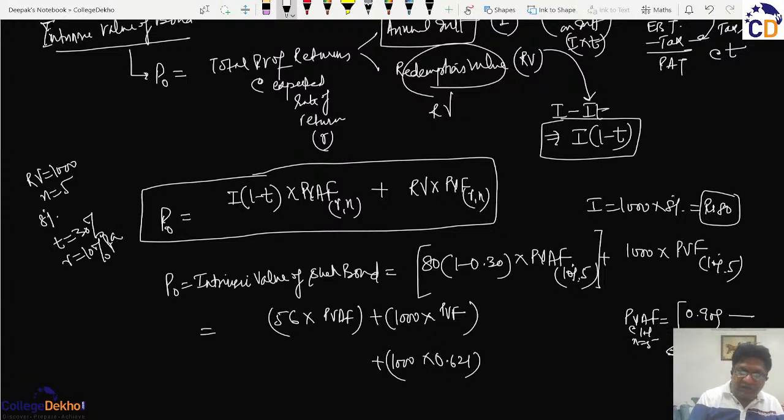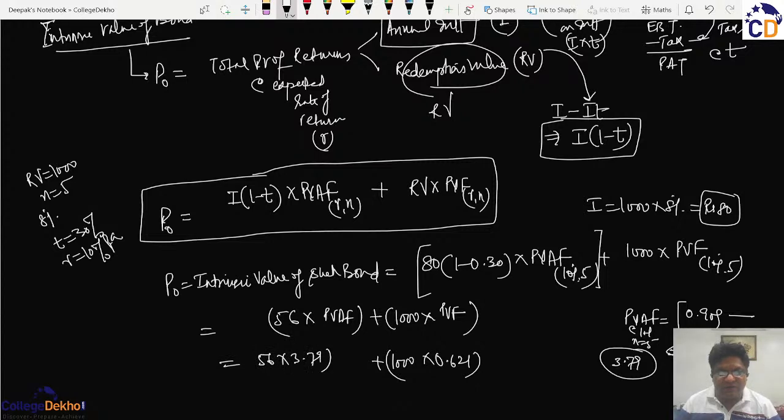So if we take the total of all these, this figure is coming out to be 3.79. So here, this 56 multiplied by 3.79.